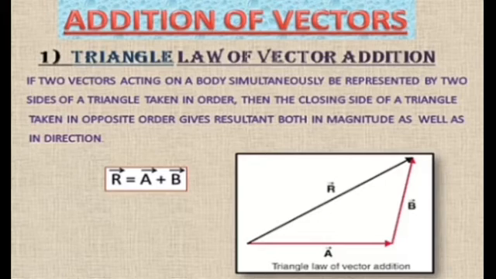Hence now we can write vector R is equal to vector A plus vector B. And finally we get the shape of a triangle. Hence it is called the triangle law of vector addition.